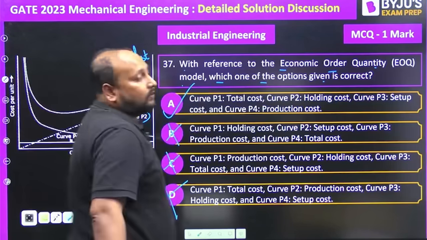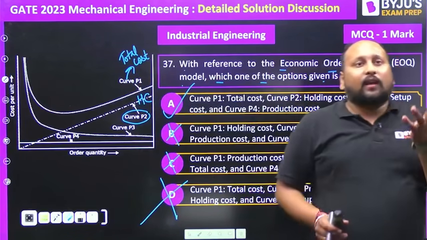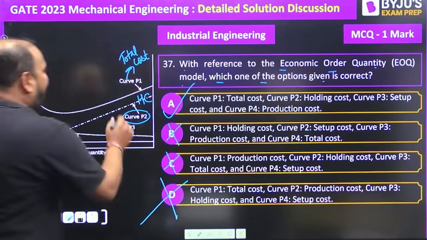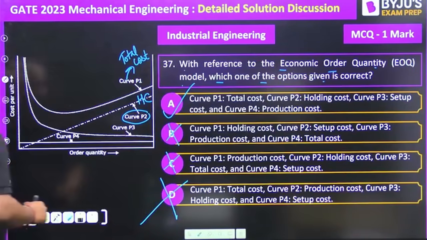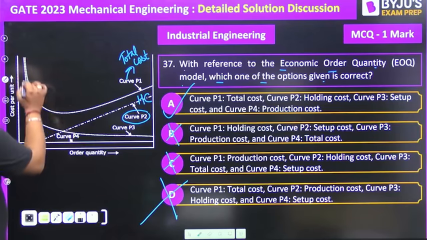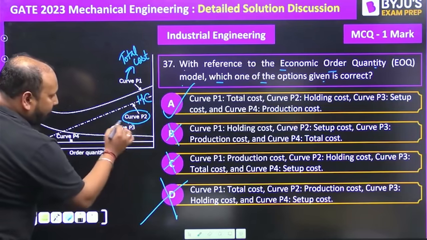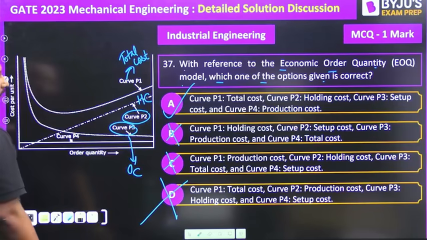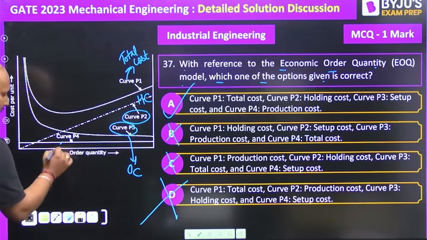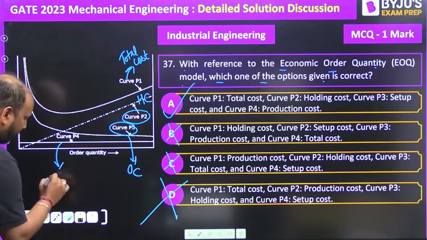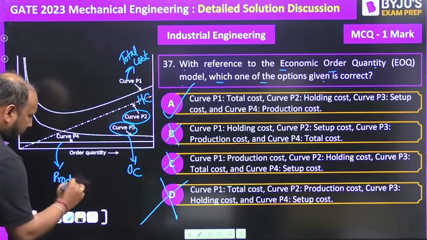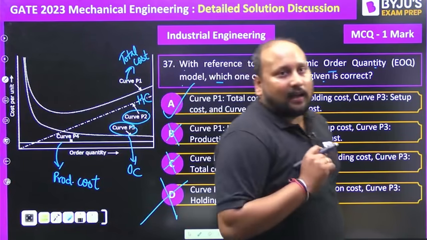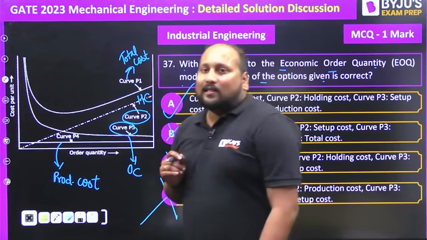Option A is the correct answer. Just by knowing only two pieces of information, I'm able to get the correct answer. So we have total cost, this is holding cost. Now this is inversely proportional, so curve number 3 is your ordering cost, and the last one is curve 4, the constant one. This is nothing but your production cost. That means it is similar to the fixed cost that we have studied in break-even analysis. So option A is the correct answer.